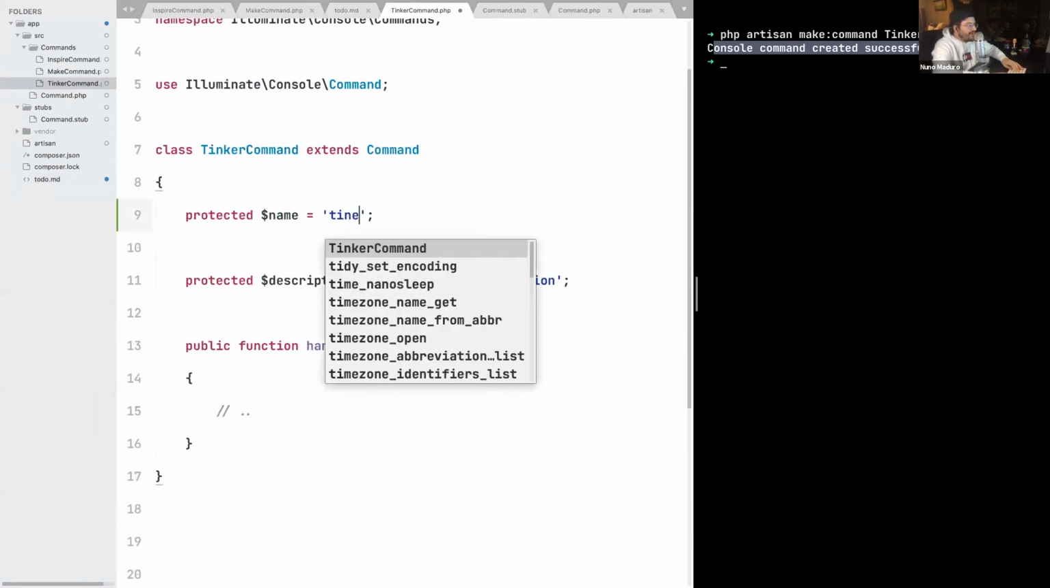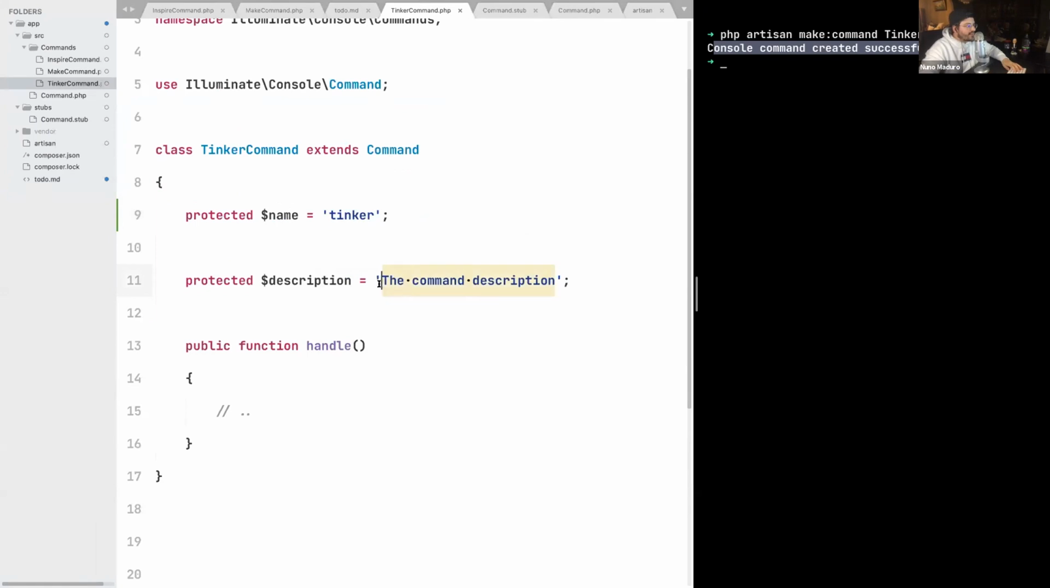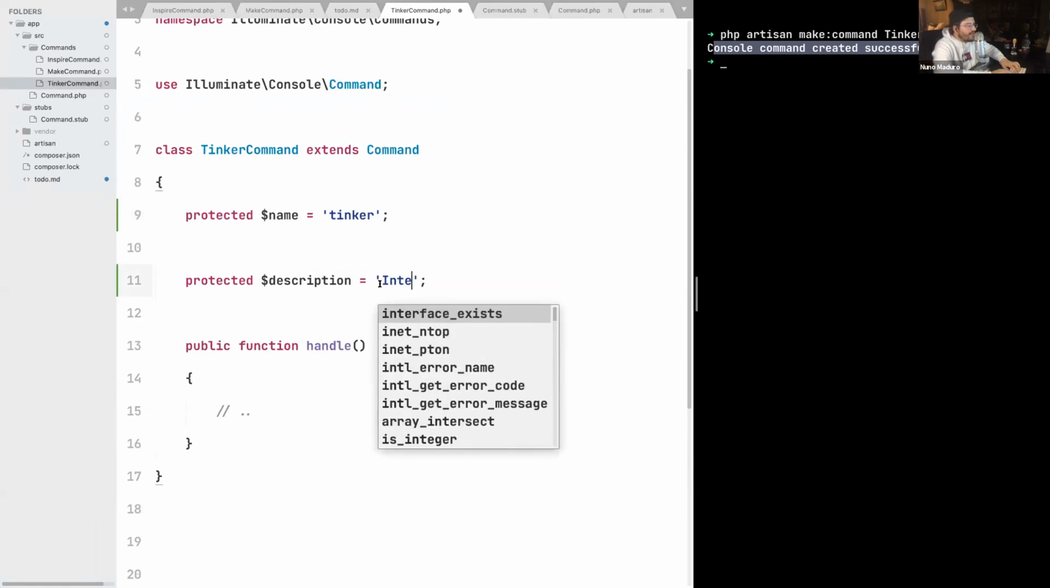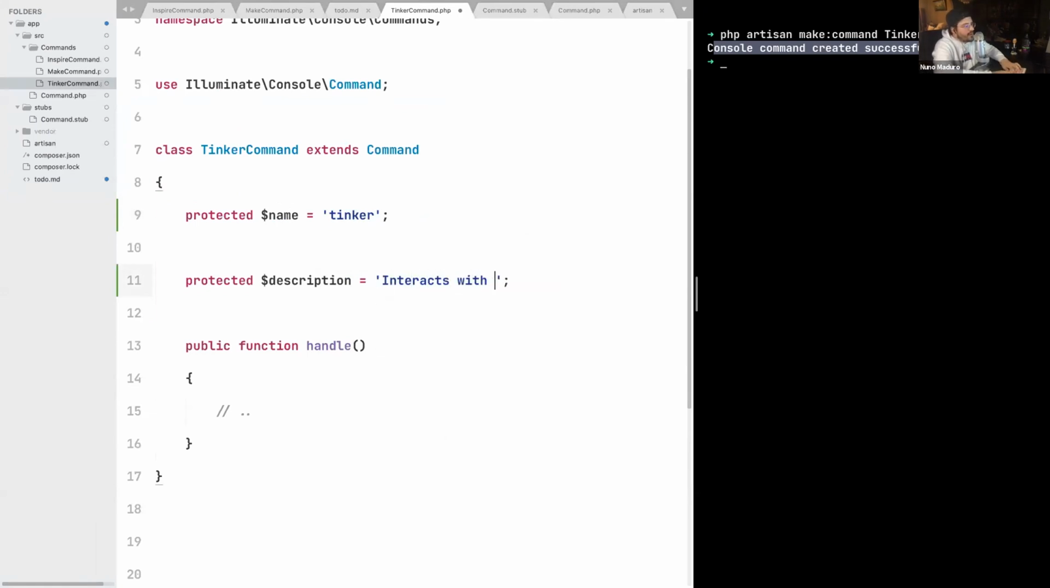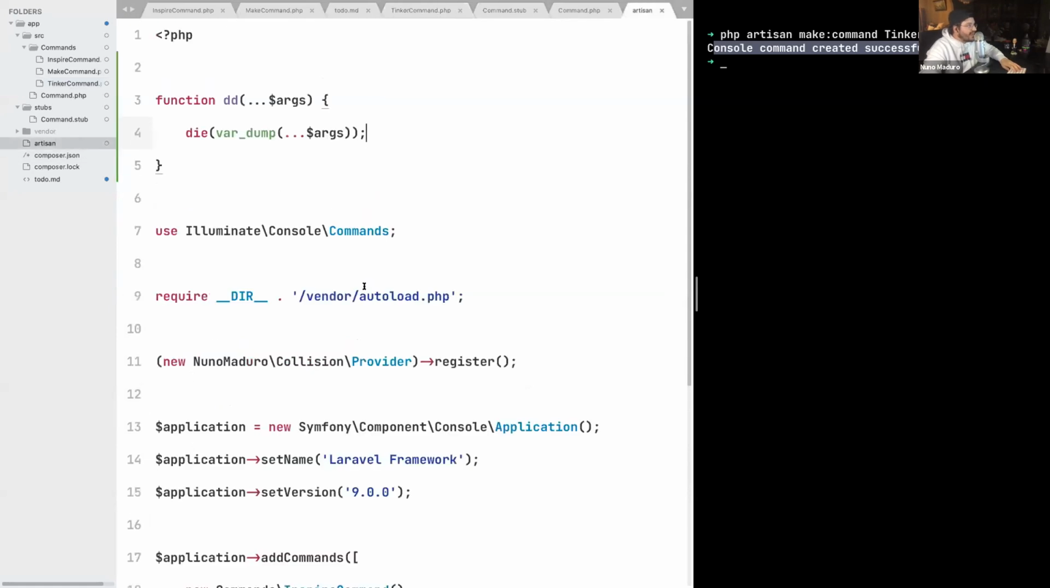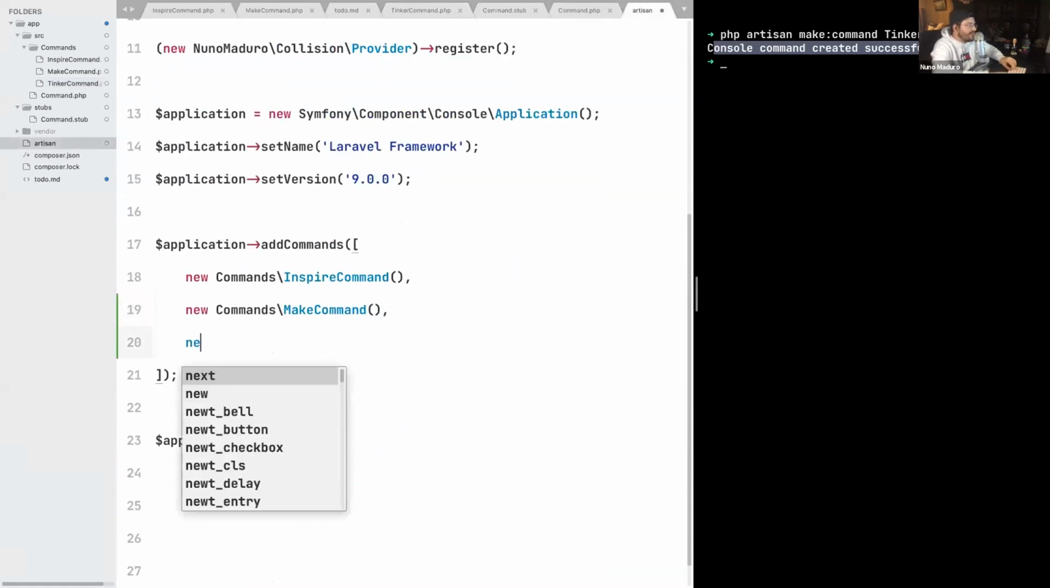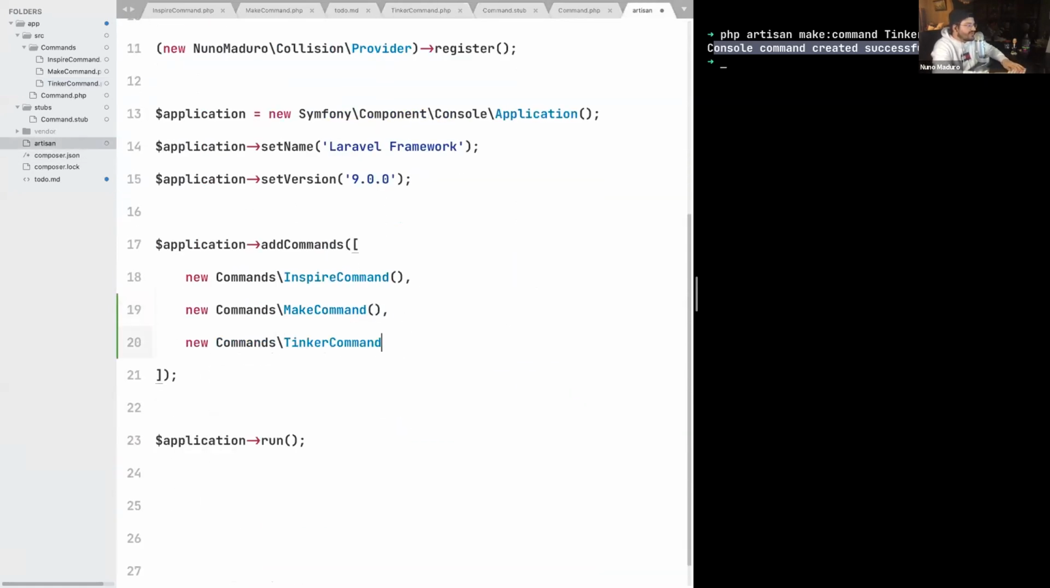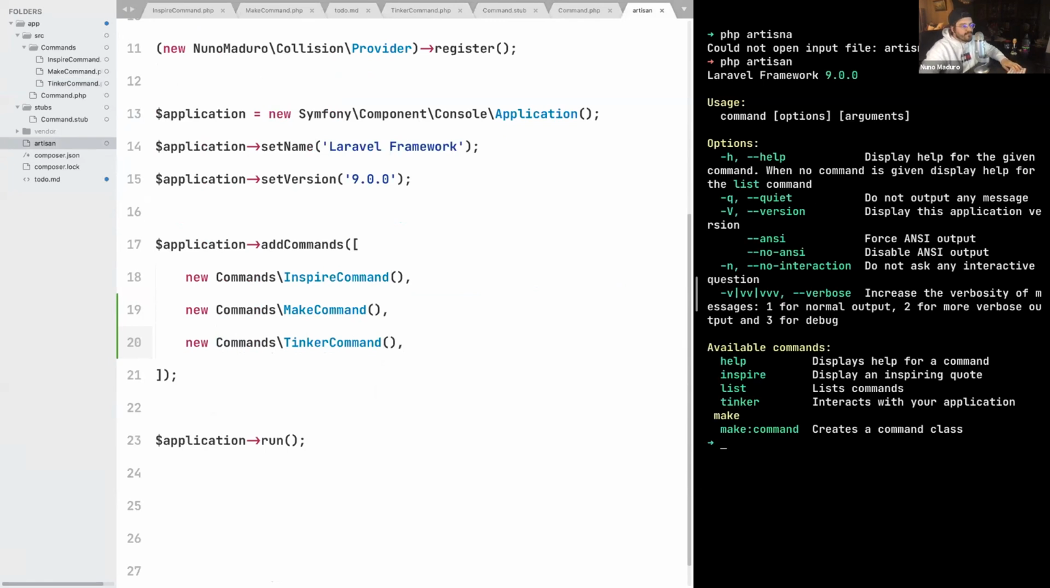The name will be Tinker. And then that description will be: interacts with your application. Once we have done that, we need to register the command once again, super annoying. So new commands equals to Tinker command. And we should be able at least to see Tinker appearing on the list of available commands, which I do.